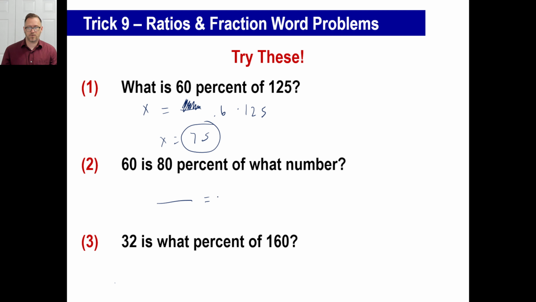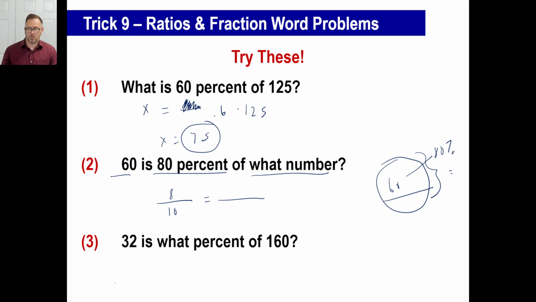The fraction equals fraction. We got a 60, we got 80%, and we got what number? Let's just do 80% first. Let's just call it 8 over 10. Now 60 is a part of some number. There's the 60. It is 80% of some number. And of course the number will be bigger than the 60, right? Well, if the bigger number is on the bottom here, put the bigger number on the bottom of there.